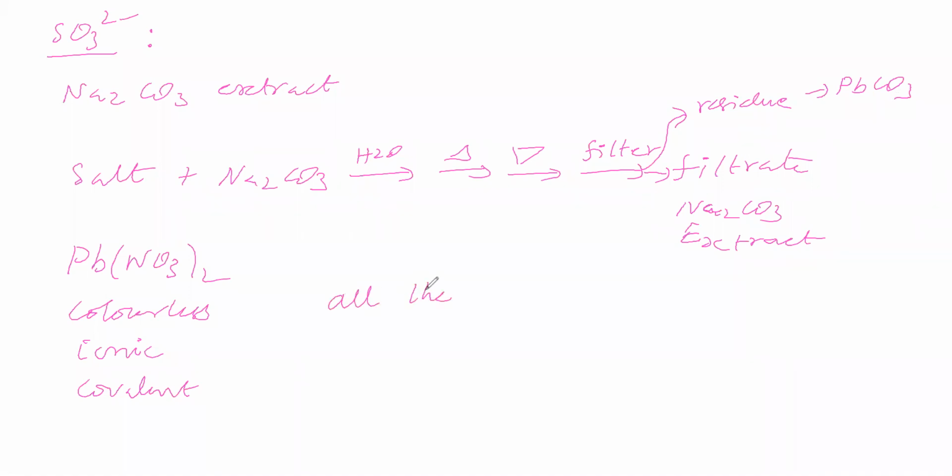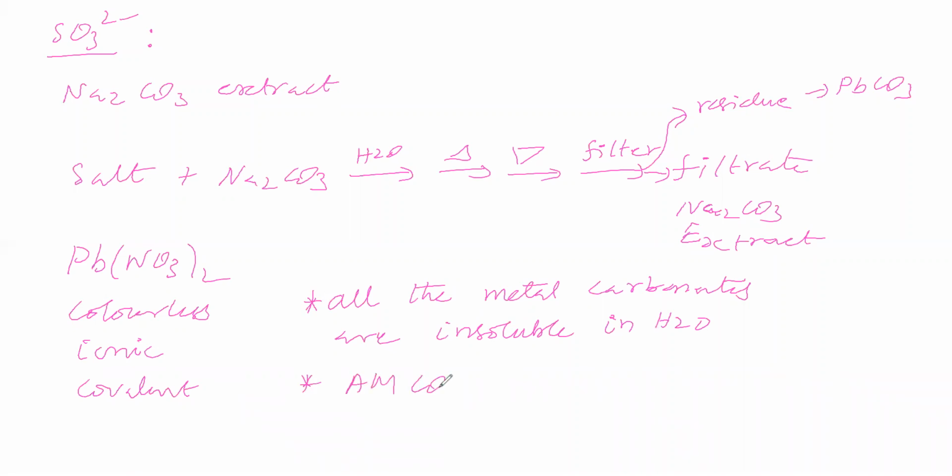All the metal carbonates are insoluble in water, except alkali metal carbonates.